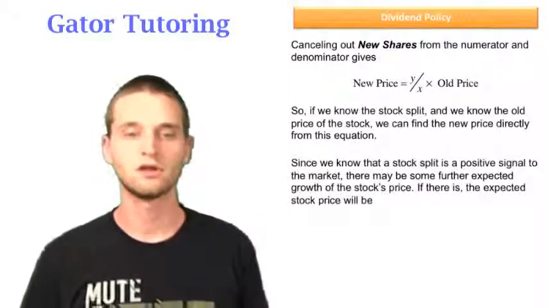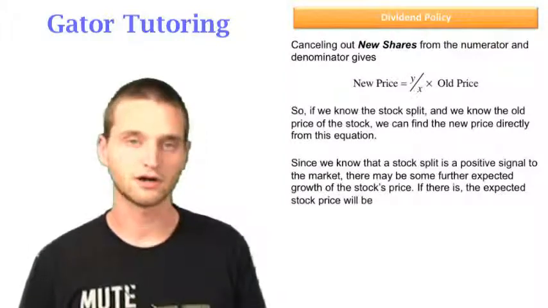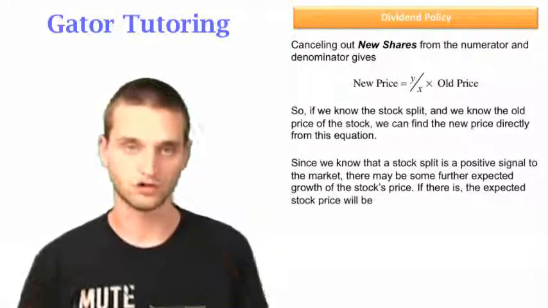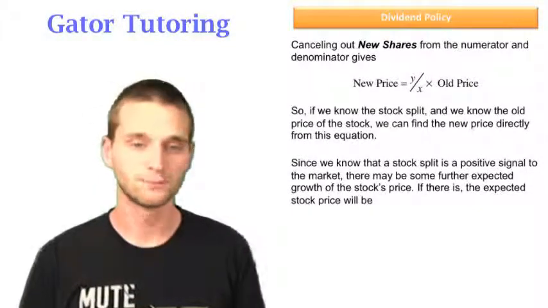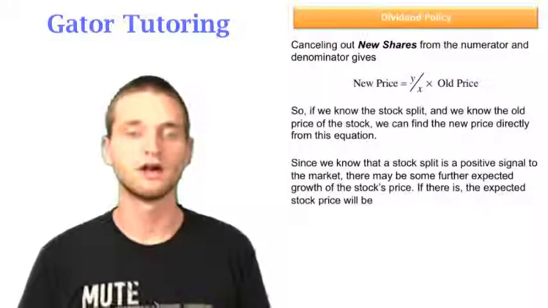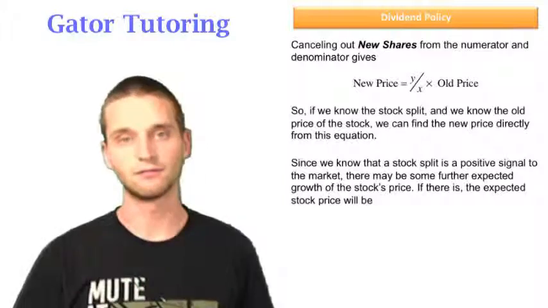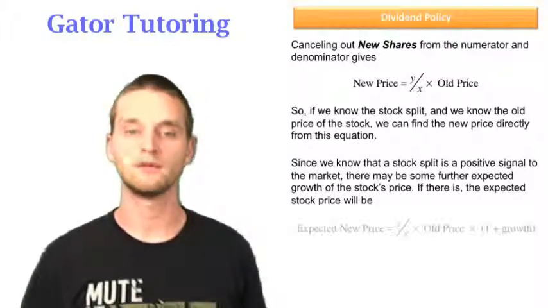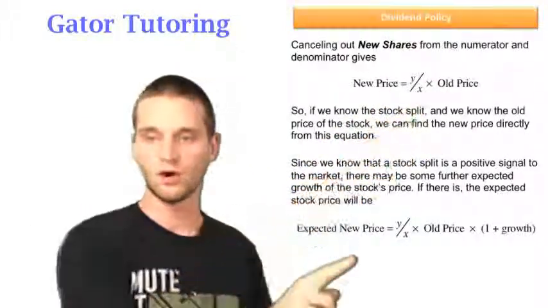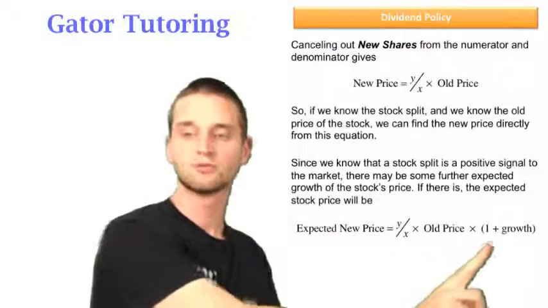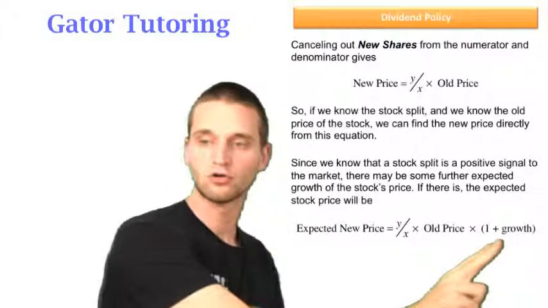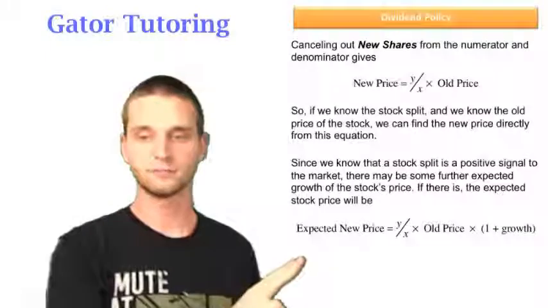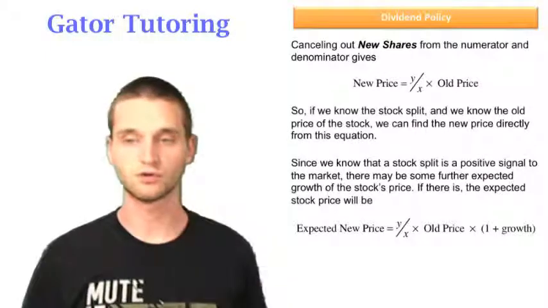Since we know that a stock split is a positive signal to the market, remember that's what we were talking about at the beginning, that because a firm is splitting, it means it's trying to make itself look more attractive. That in and of itself is a positive signal. There may be some further expected growth of the stock's price after it goes down as a result of the split. So if there is, the expected new stock price will be just this new price, Y over X times the old price, but we're going to add this growth term, times 1 plus the growth, any expected growth rate based on that positive signal. So the total equation for the expected new price of the stock after a split is this equation right here.